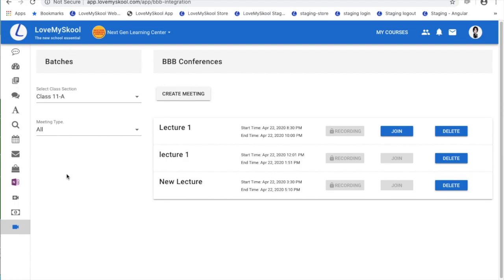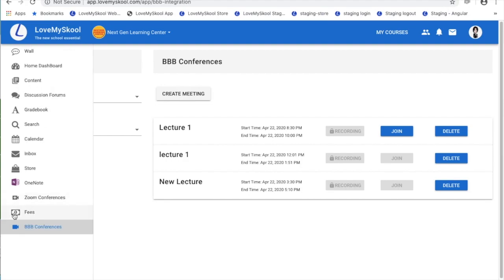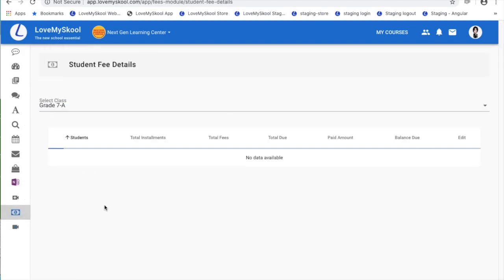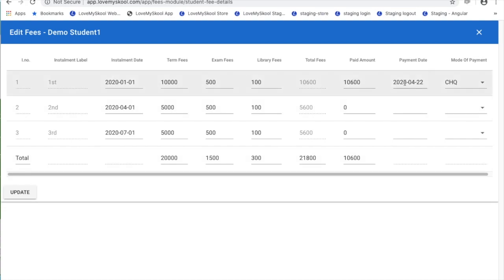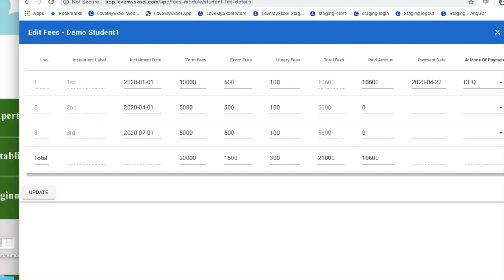So the last thing that I would like to talk about here is that we also do fees management. If you would like to manage your fees, you can see fees for each student in a class, and then you can edit and update even the fees that you have received, with the date and the mode of payment. With this, I will conclude